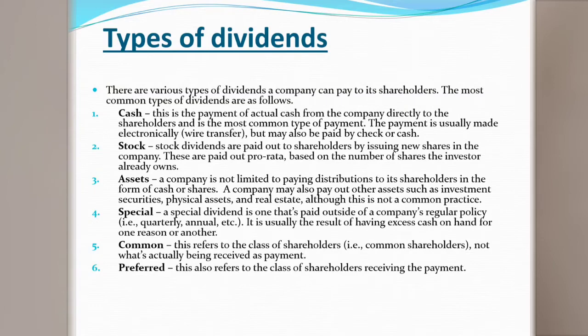But if the company is in profit, in a sound manner, at that time the board of directors meeting decides that we should distribute the dividend to our shareholders. If the dividend is given outside the regular policy of the company, as a special dividend to its shareholders.